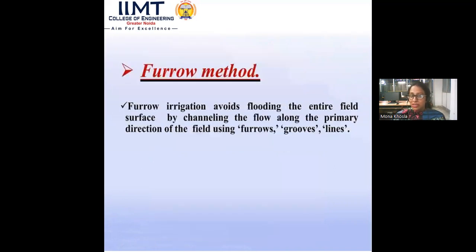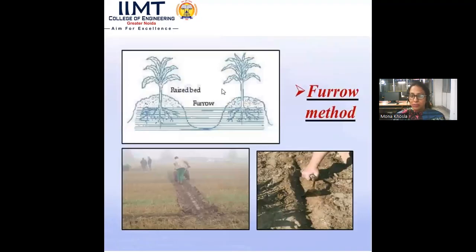Then the furrow method. It avoids flooding the entire field surface by channelizing the flow along the primary directions of the field using furrow grooves or lines. In the image, if you can see clearly, these are called furrows. In this furrow method, in these ditches or small bunds, we supply the water, and from these furrows the water is supplied to the field areas. Slowly the water is supplied to these ditches, or you can say the furrows, and from these furrows the water reaches the crops and they are raised.